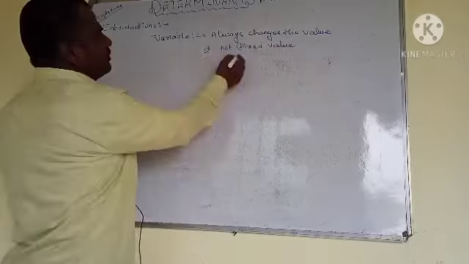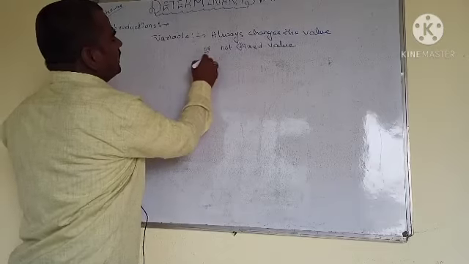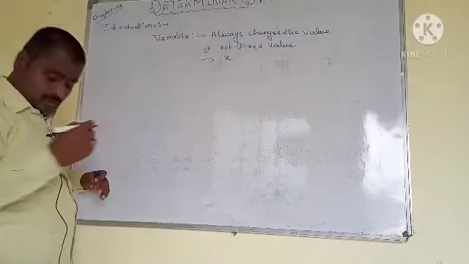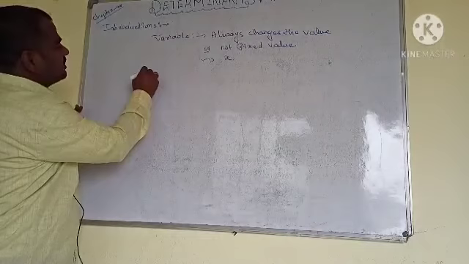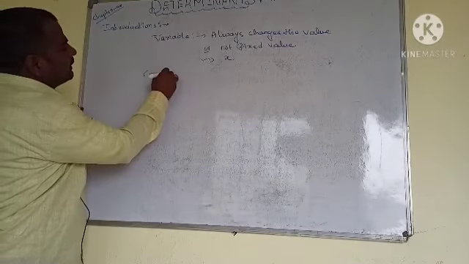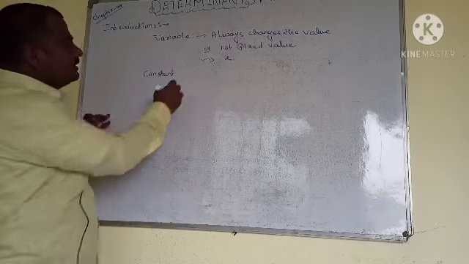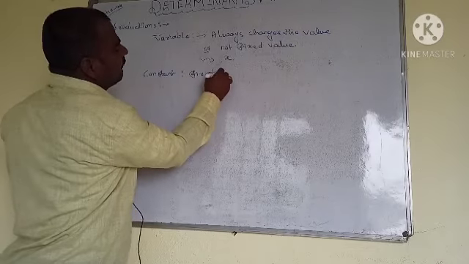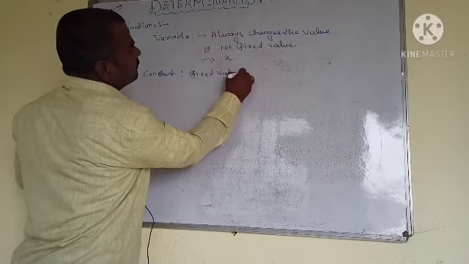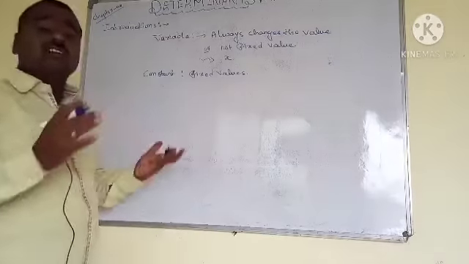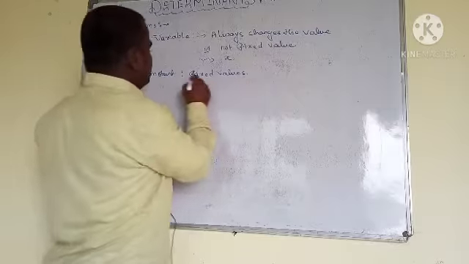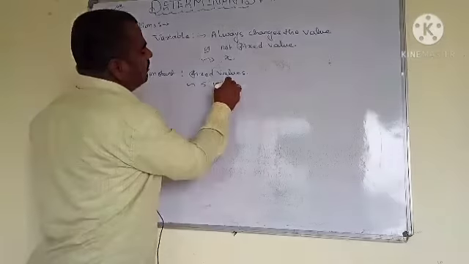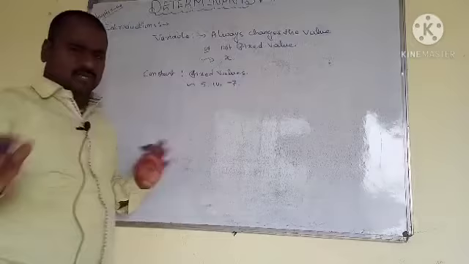For example, you can take x here. In contrast, you can take a constant number. Constant means a fixed number, a fixed value that does not change. For example, you can take 5, 10, 11, minus 7, whatever the numbers.